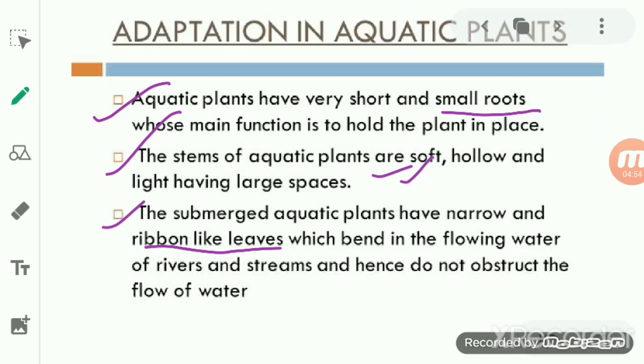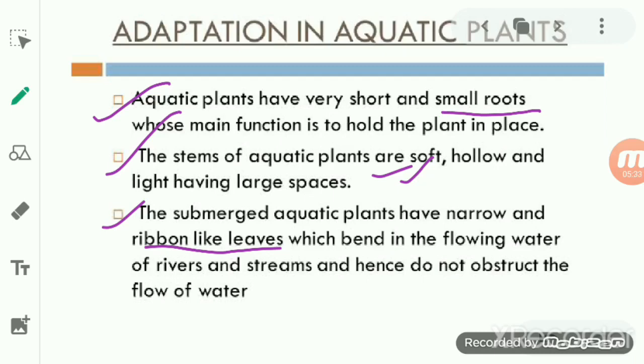You see that in some of the plants, the leaves are highly divided, and it is because the water can easily flow through them without damaging them. So the plant's leaves are like that, if the water is moving with speed, the leaves will not obstruct the flow of the water. Why? If that leaf is not able to bend, then the plant will get uprooted.